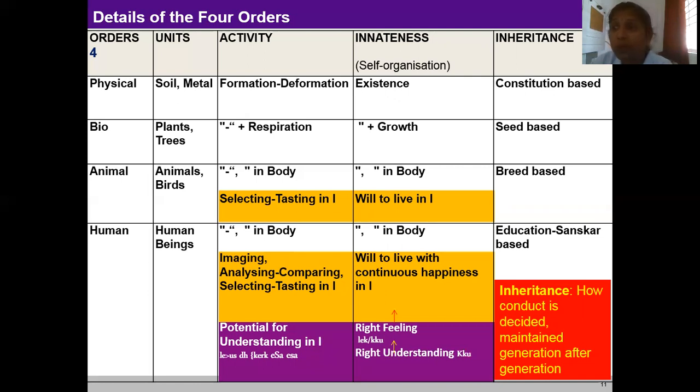When it comes to bioorder, the continuity of the conduct is maintained by way of seed. As long as the seed is preserved, the content of the plant is also preserved. Thus, we can say that the inheritance of the bioorder is seed-based. If we plant a mango seed, it will give rise to a mango tree. And further, it gives rise to mango fruits and therefore mango seeds. The quality of the seed decides the conduct of the plant.